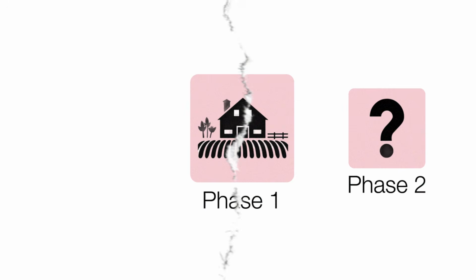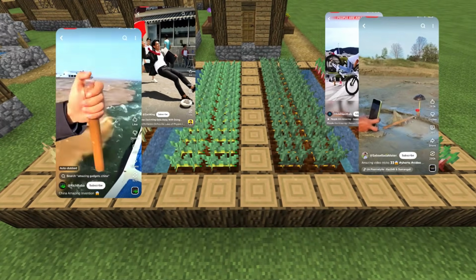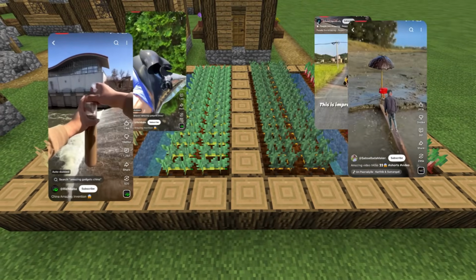Phase 1 is clip agriculture. You need to build a farm of clips that you can harvest at any time as much as you want. A good video to use should have these 3 things.